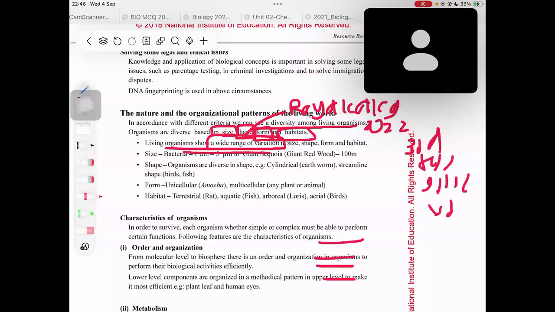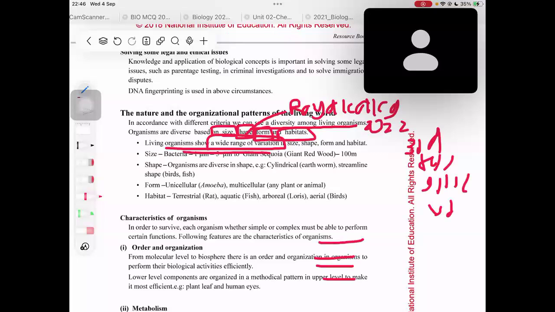Is this a correct statement? Was this a statement in the RB? Or was this just like a general statement taken out from nowhere in the resource book? You will get confused, right? Okay, so living organisms show wide range of variations.